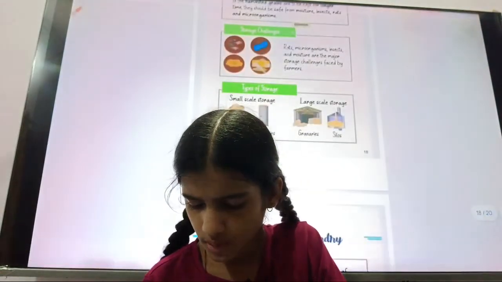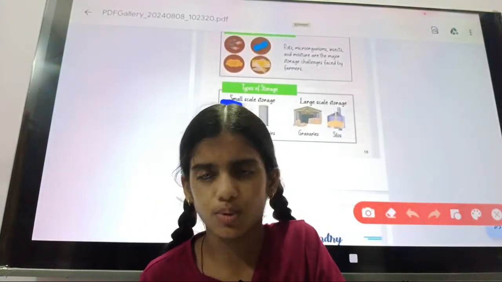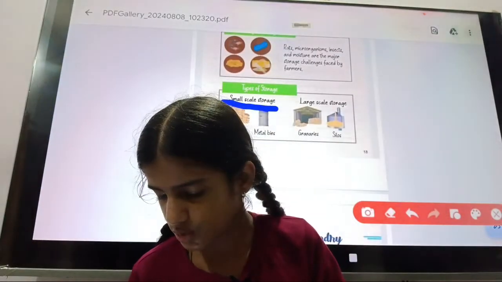And there are two types of storage: first is small scale storage, and second is large scale storage.